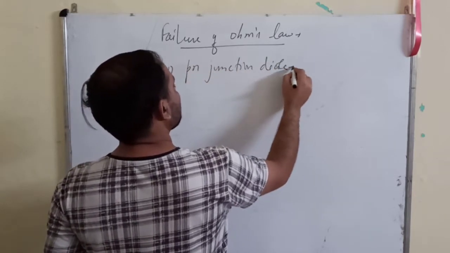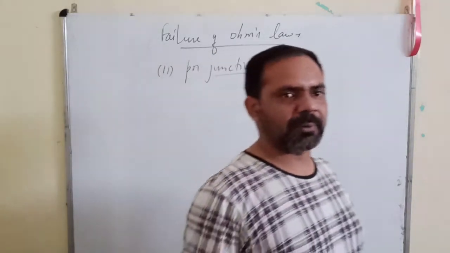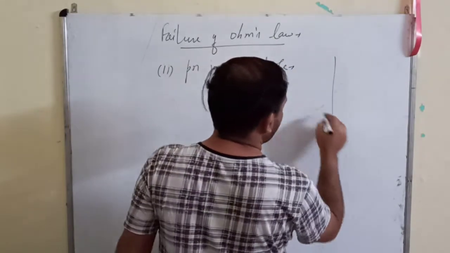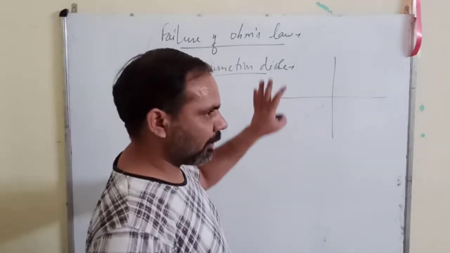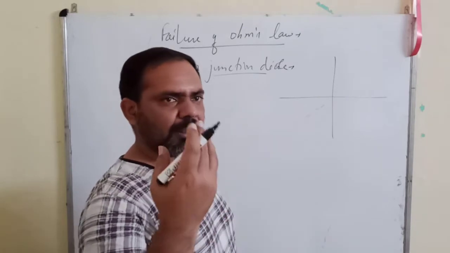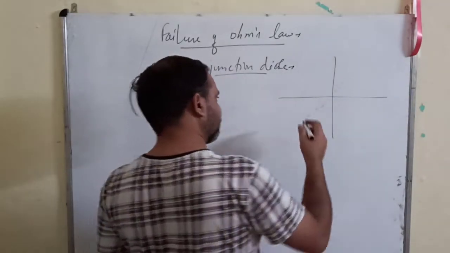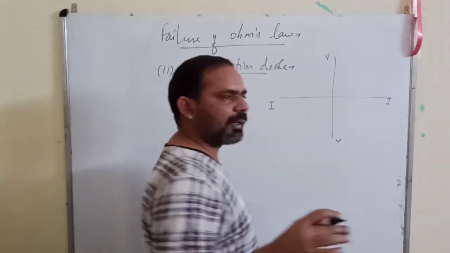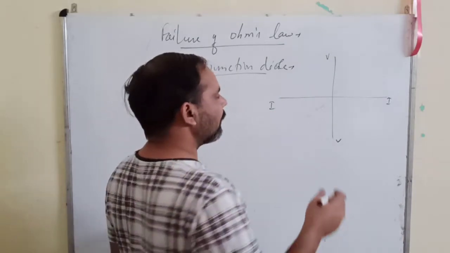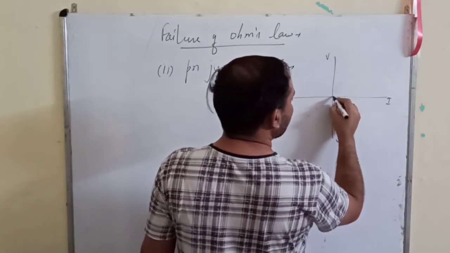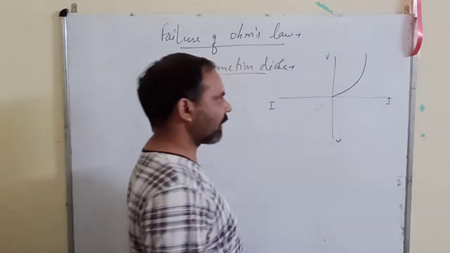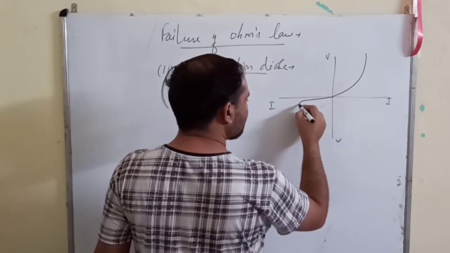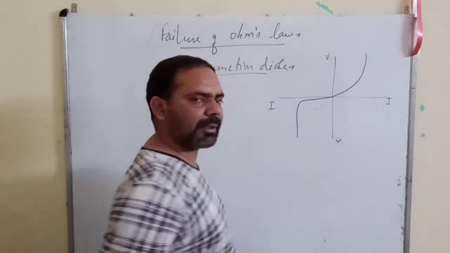The second case is about the PN junction diode. You will come to know about this PN junction diode in the last chapter, chapter 14, Solids and Semiconductor Devices. But what we need to discuss now is only the characteristic curve of a PN junction diode. When we draw the VI graph of a PN junction diode, for forward biasing we get a curve like this, which is not a straight line. And in reverse biasing it comes this way, which is again not a straight line.